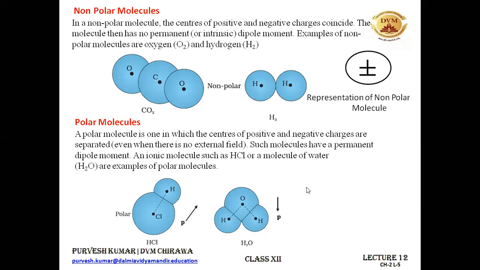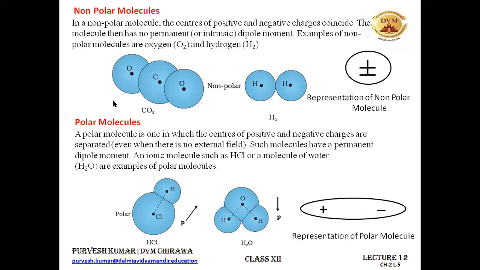So we need to calculate the vector sum of the two dipole moments, and that's why the net dipole moment will be in this direction. The representation for the non-polar molecule will be like this. The positive charge is over here and the negative charge is over here. They are separated by some distance. All right. So now it is clear what non-polar molecules and polar molecules are.